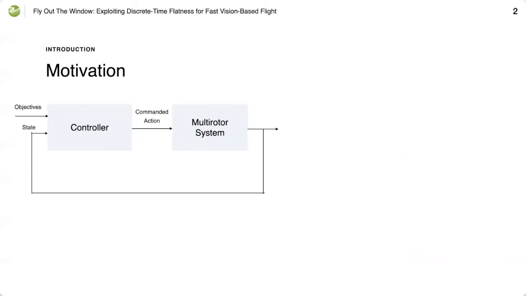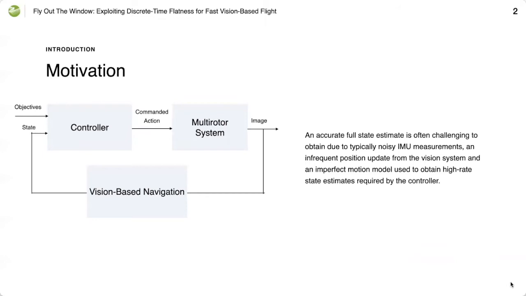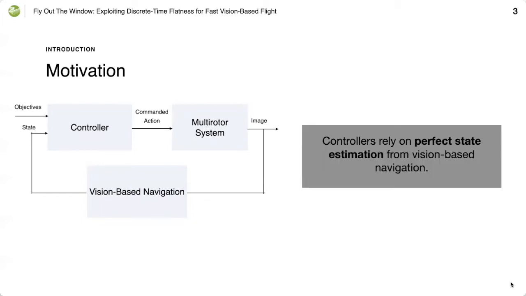The role of the controller in the standard control loop is to determine a commanded action to achieve certain objectives, for example, to fly a path at some desired speed, using state feedback from vision-based navigation. An accurate full state estimate is often challenging to obtain due to typically noisy IMU measurements, an infrequent position update from the vision system due to computational needs, and an imperfect motion model used to obtain high-rate state estimates required by the controller. Despite this, many standard controllers still rely on perfect state estimation from vision-based navigation.